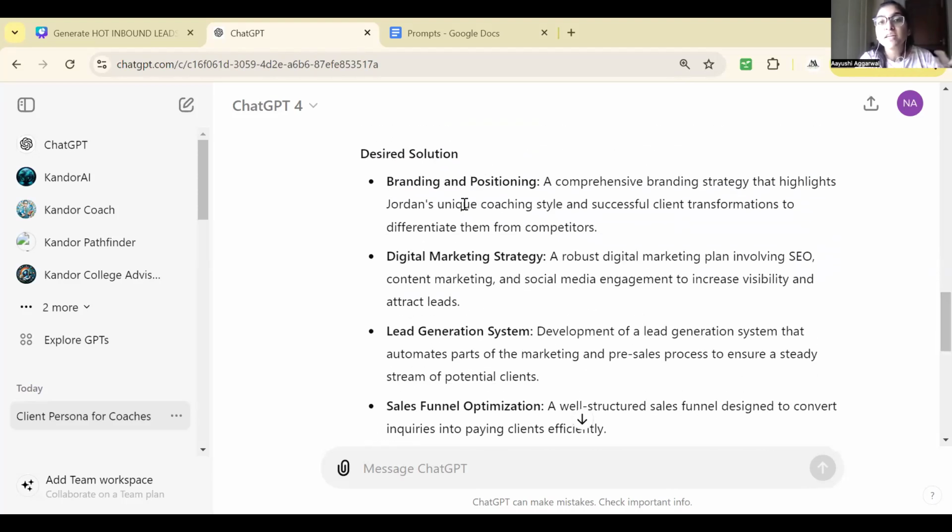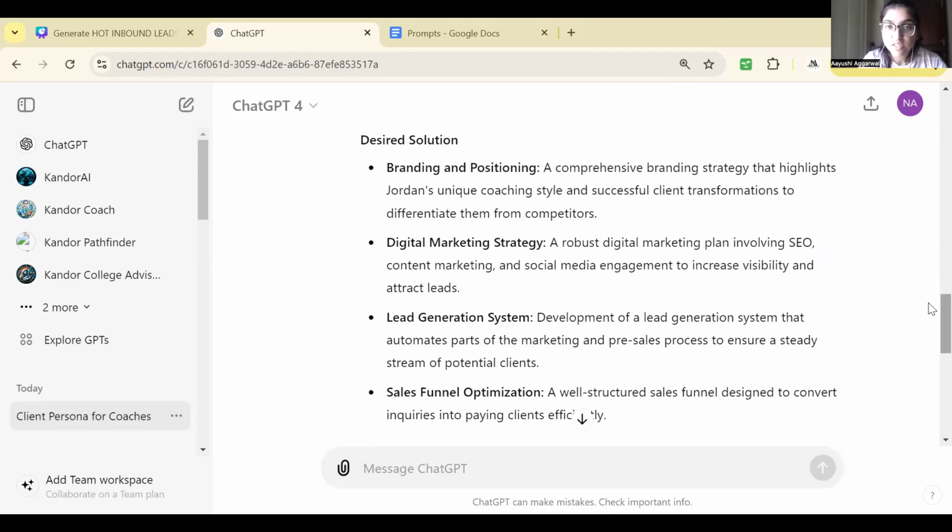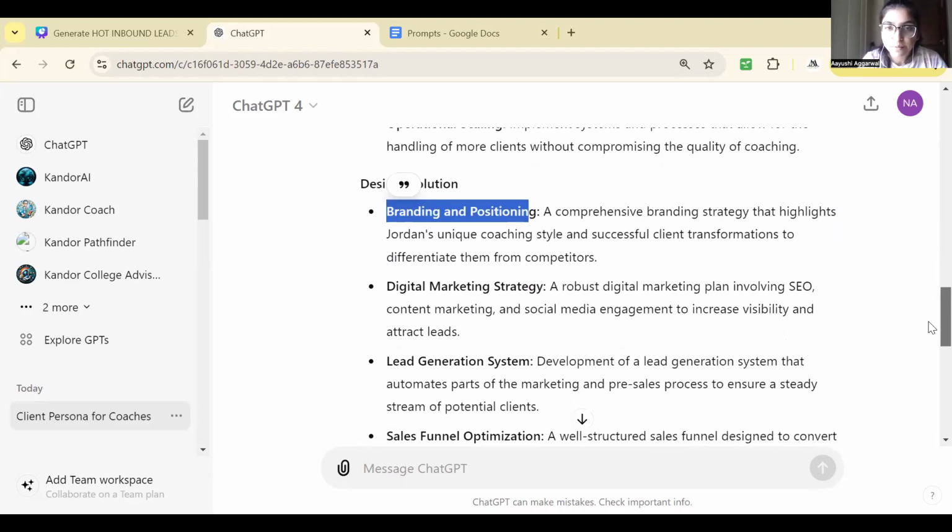What is the desired solution of this ideal client? Branding and positioning. Now, whoever is a brand strategist here, this ideal client persona is the right fit for him, right?